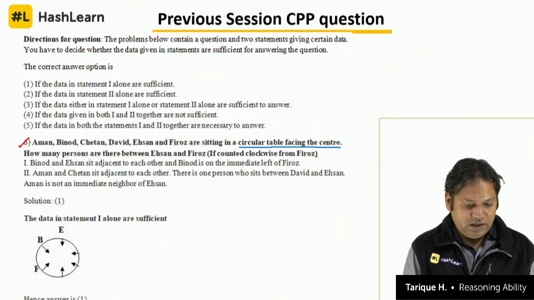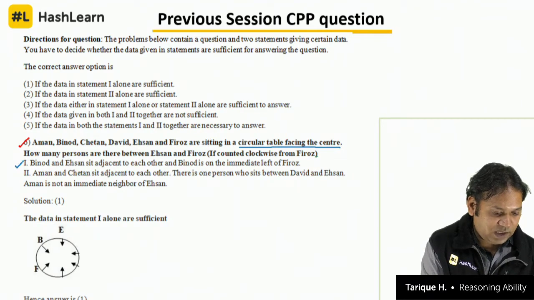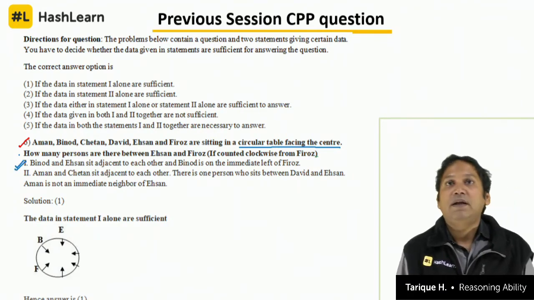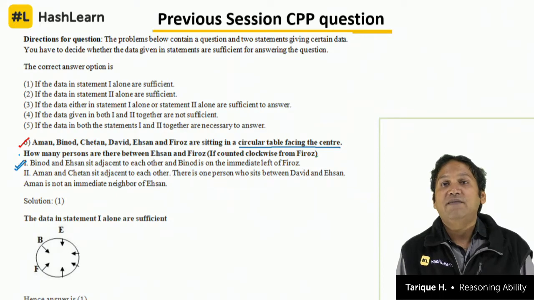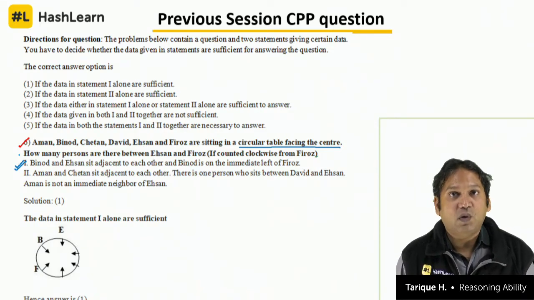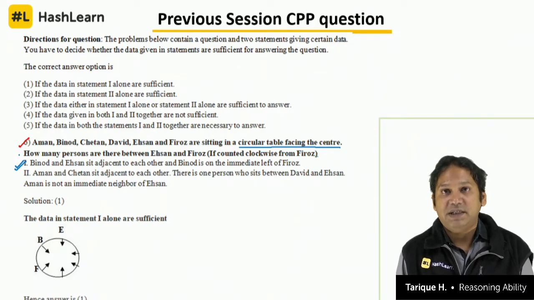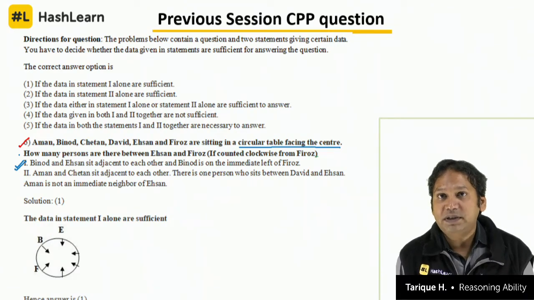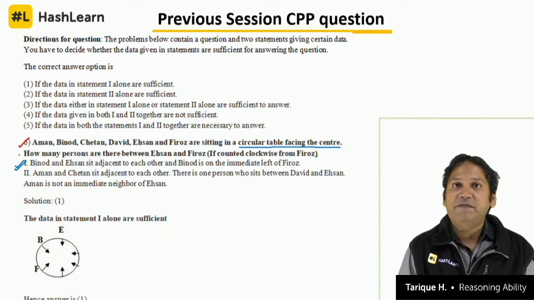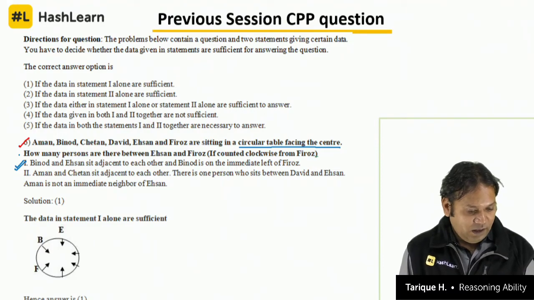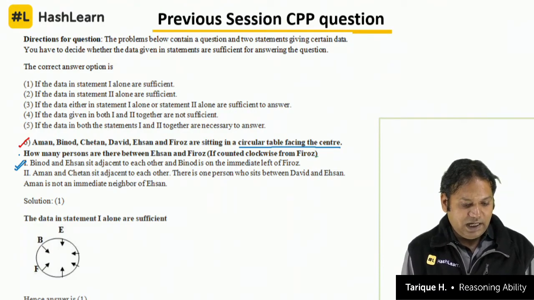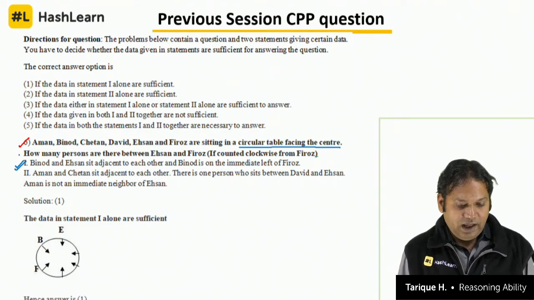Alright, let's look at the first statement. What do we do in data sufficiency? I am sure if you have watched the video you have seen, we always start by understanding the question and then trying to solve it using the first statement alone, without borrowing any concept, data or clue from the second statement. Just from the first statement, what can we do? Binod and Ehsan sit adjacent to each other, and Binod is on the immediate left of Firoz.